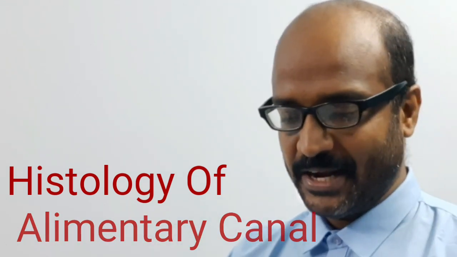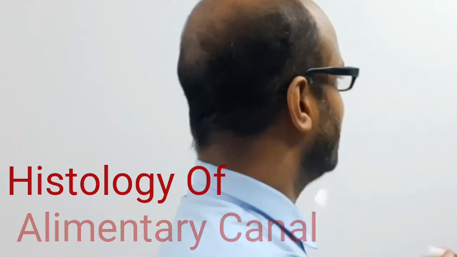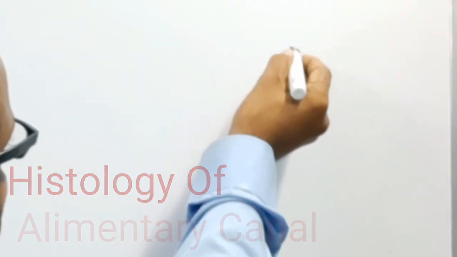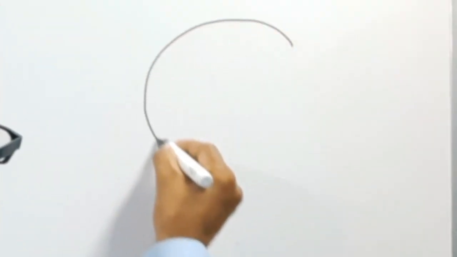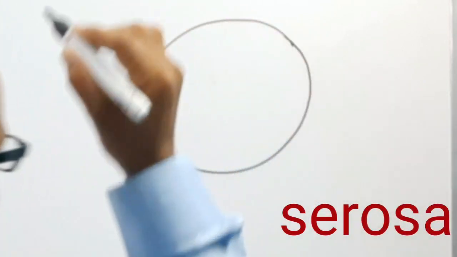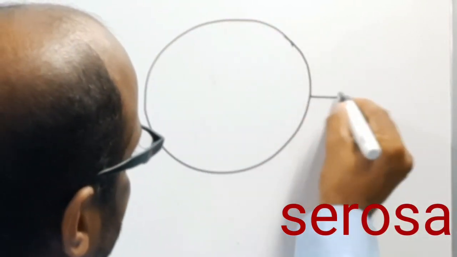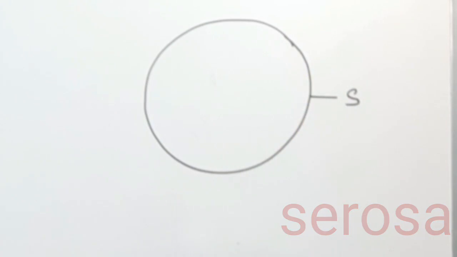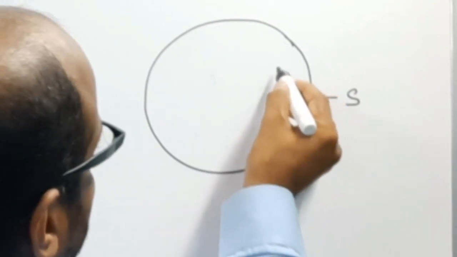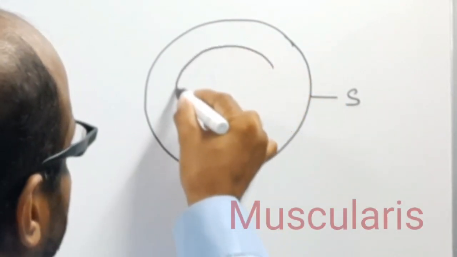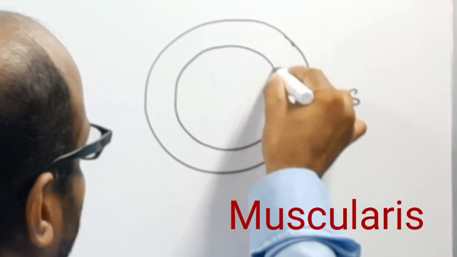In the alimentary canal, the outermost layer is known as the serosa. Suppose this is the outermost covering of the alimentary canal, the serosa, and inner to the serosa there is the muscularis layer.